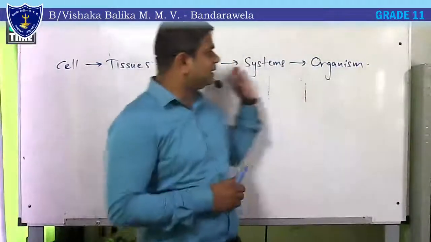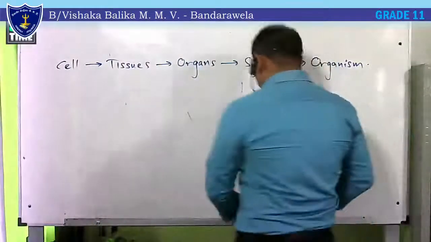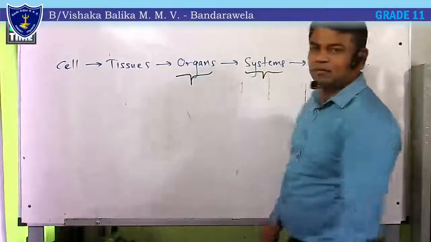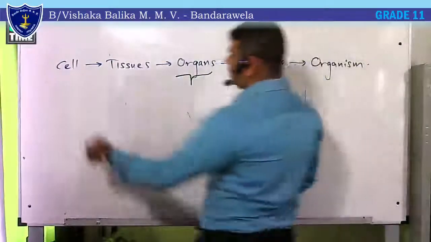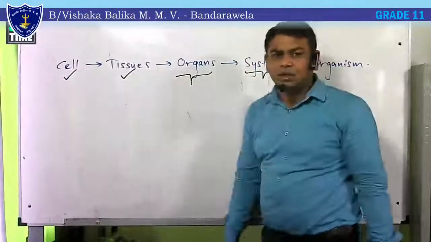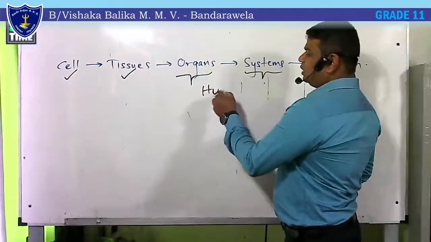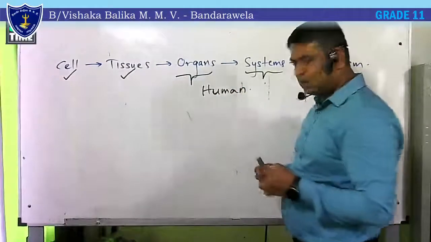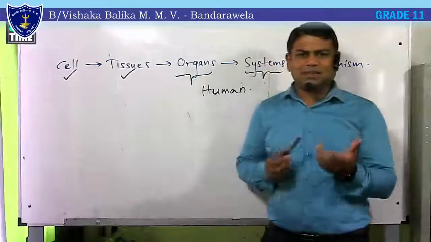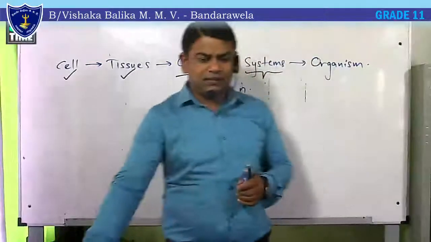We have studied this in grade 10. This lesson is mainly about these two, learning about the organs and systems. We have already covered the cell lesson in grade 10, the tissues lesson in grade 11, and let's learn about different organs and systems in the human body. First, we have a doubt about how many body systems are found in our body. There are different arguments in that.